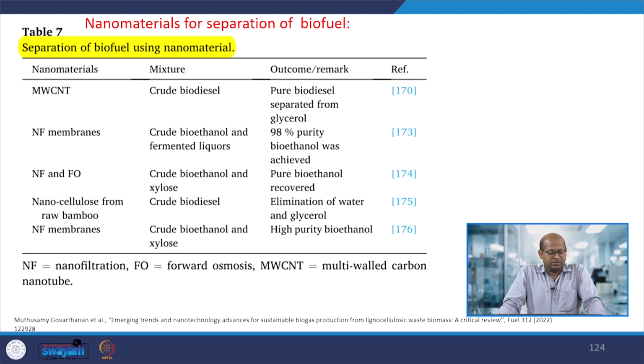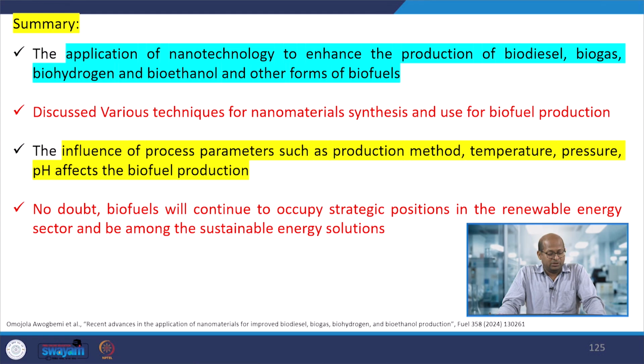Okay, so these are the different carbon based materials that also can be used. So this is the summary of overall biofuel production: biohydrogen, biogas, biodiesel and bioethanol. There are different types of biomaterials that would be the source, and with that different types of nanomaterials, in terms of metals, metal oxides, carbon based materials, or different photocatalytic materials, individually or combined, we can use as a catalyst, so that would enhance biofuel production. So that is the role of nanomaterials, that would enhance overall biofuel production.